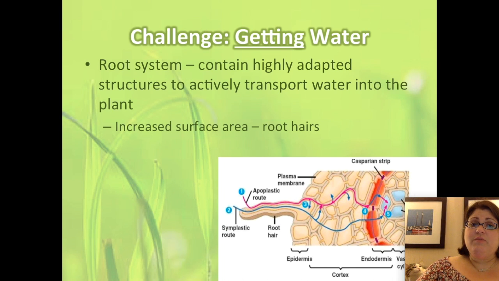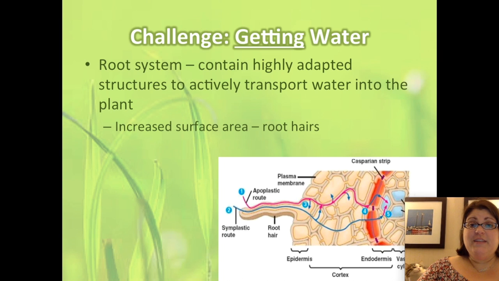Among the adaptations that roots have is increased surface area. So roots, as you know, are very, very branched. What you may not know is that even the branches that we see, like if you were to draw the roots of a tree and zoom in on that, they would have lots of tiny microscopic hairs on them that increase the surface area for water to be absorbed.